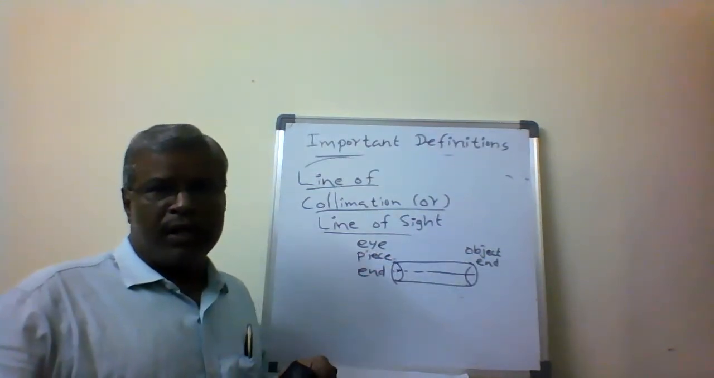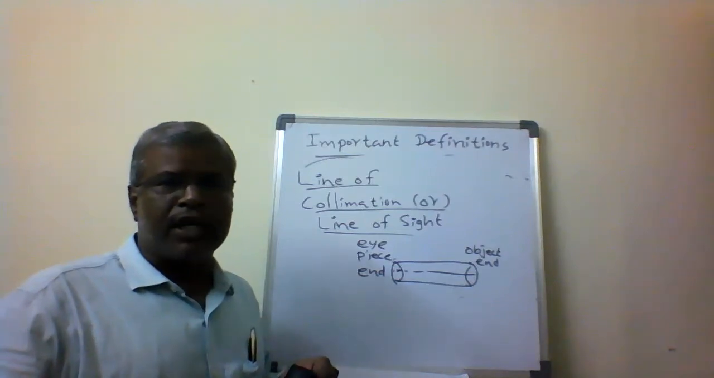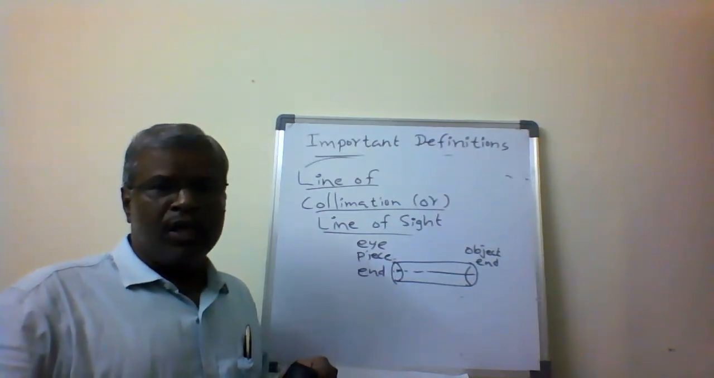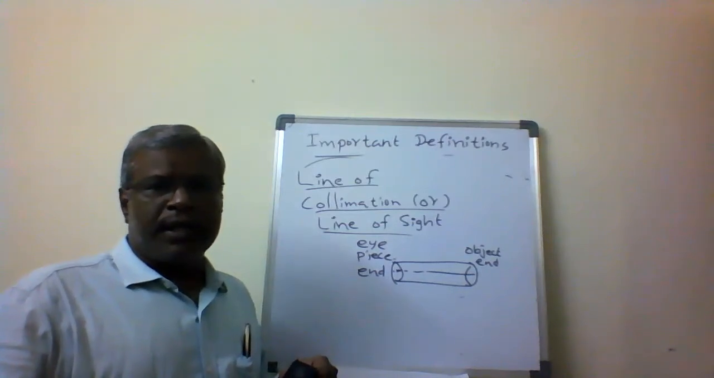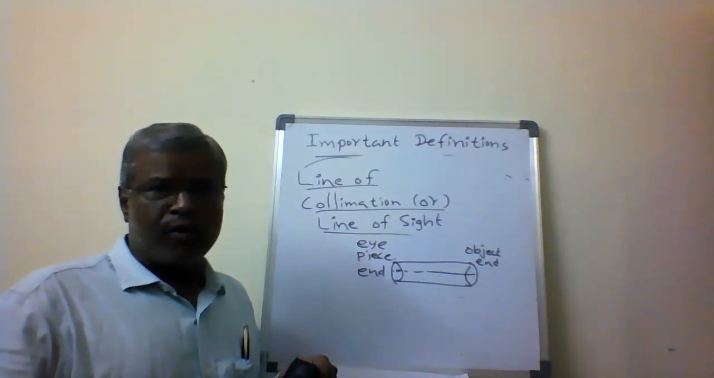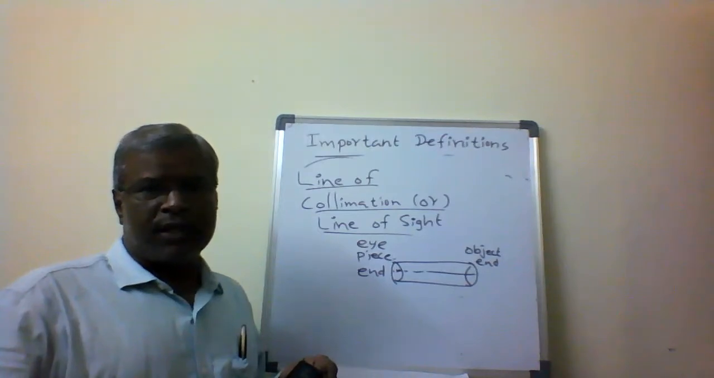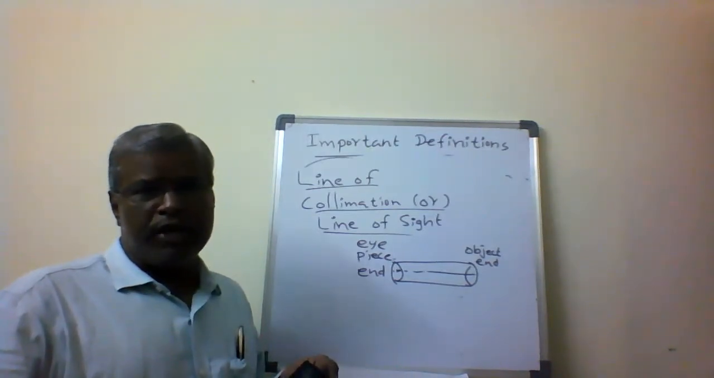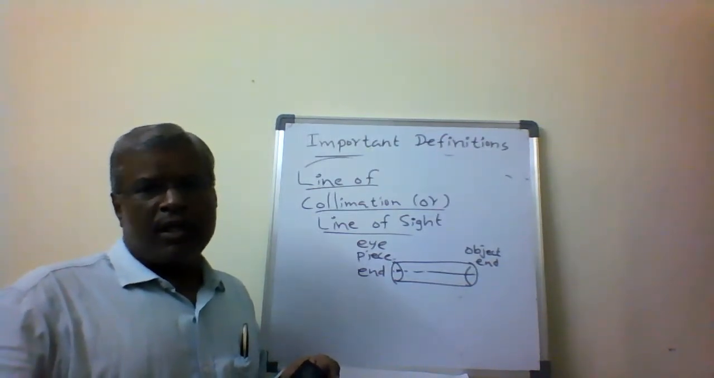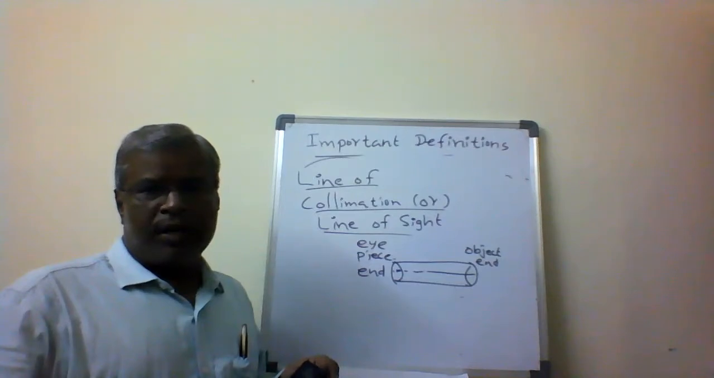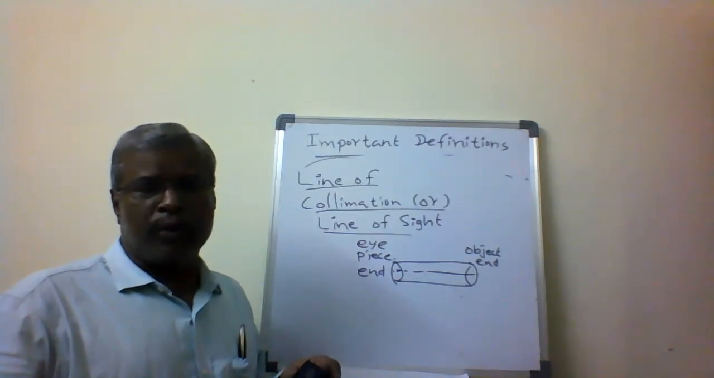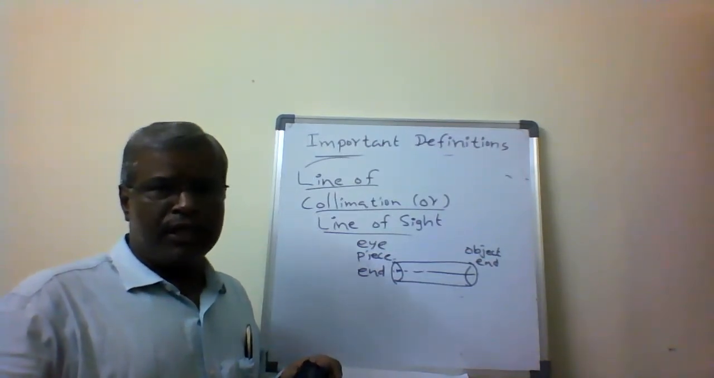That and its continuation we are going to call the line of sight or line of collimation. How do we determine it? It is the intersection of the crosses in the diaphragm. It is the imaginary line drawn between the intersection of the crosses in the diaphragm of the eyepiece to the object end of the object glass. That and its continuation we are going to call the line of collimation or the line of sight.